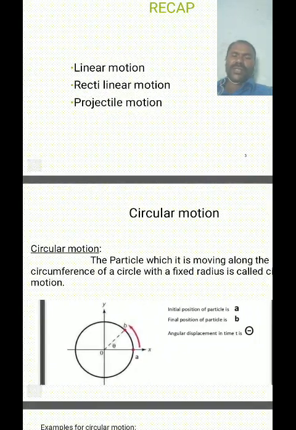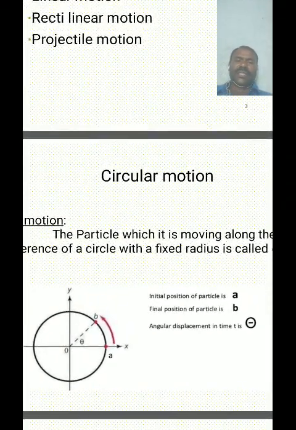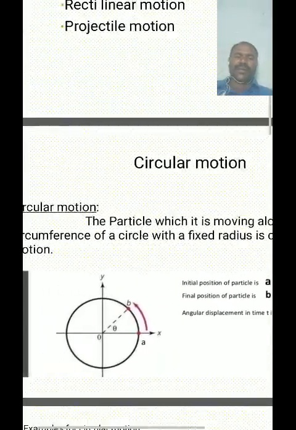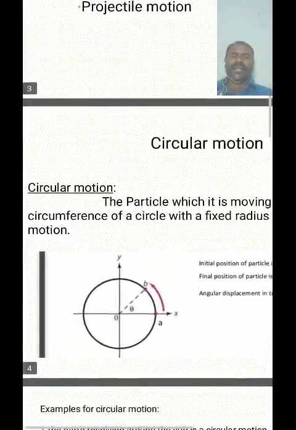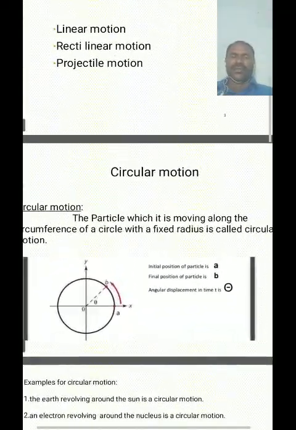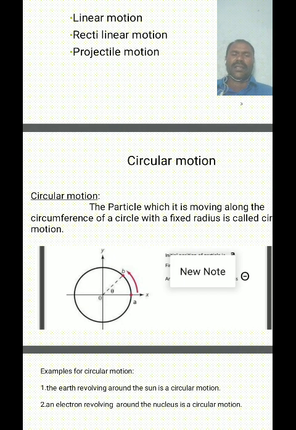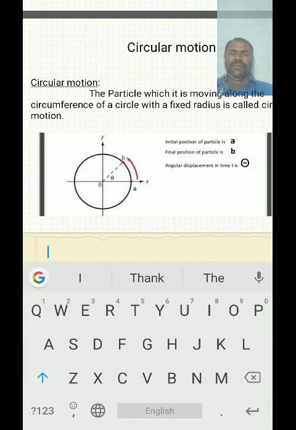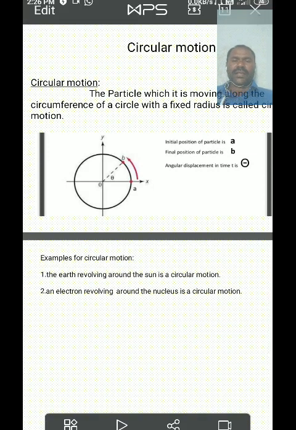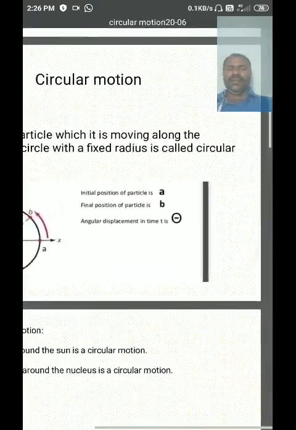Now see this statement of circular motion. Circular motion means the particle which is moving along the circumference of a circle with a fixed radius is called circular motion.